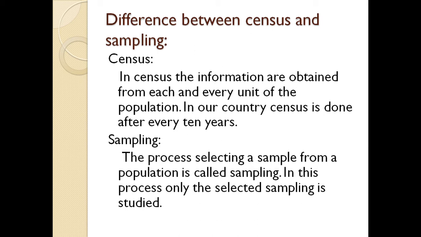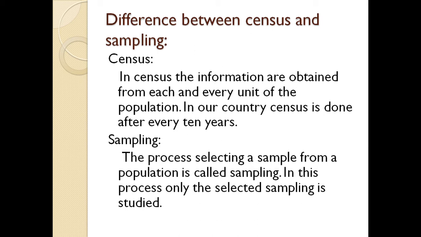In our country, a census is done every 10 years, in which information about population, literacy rate, and the division of population in different provinces is obtained.